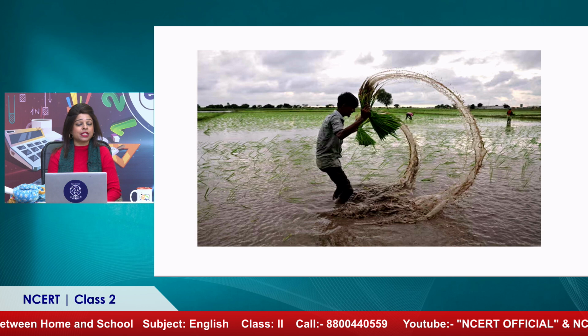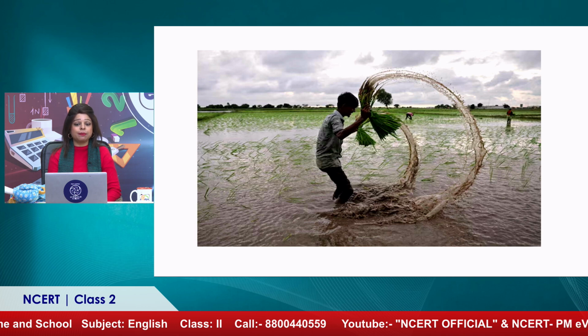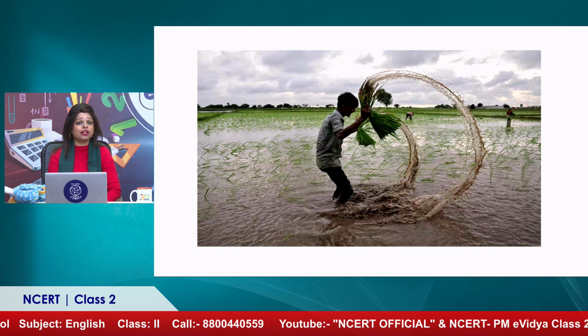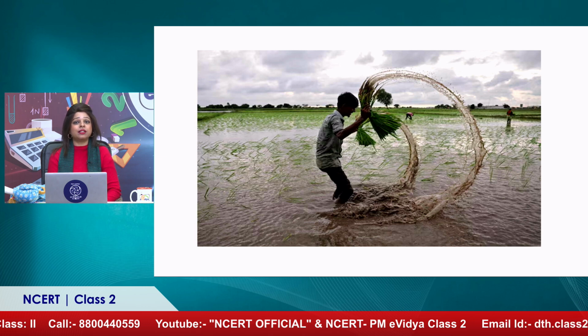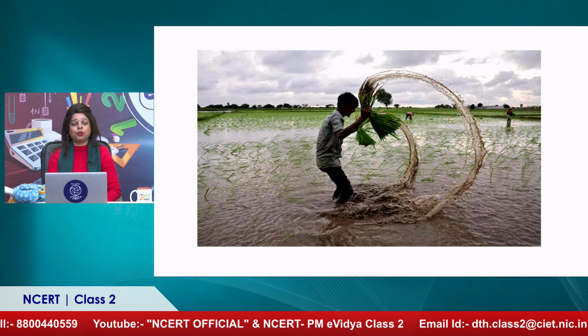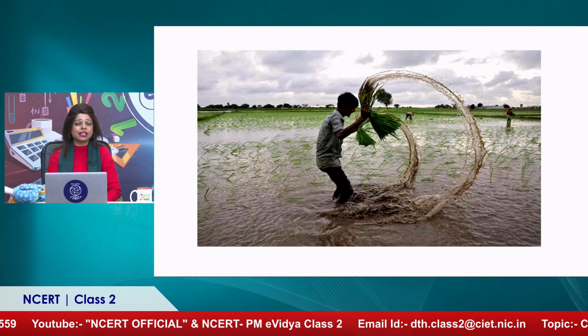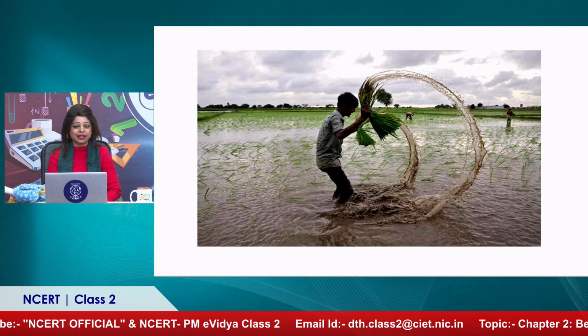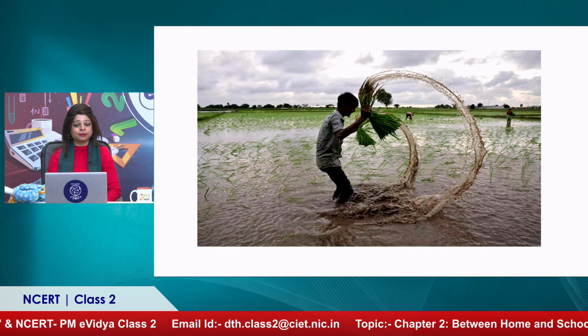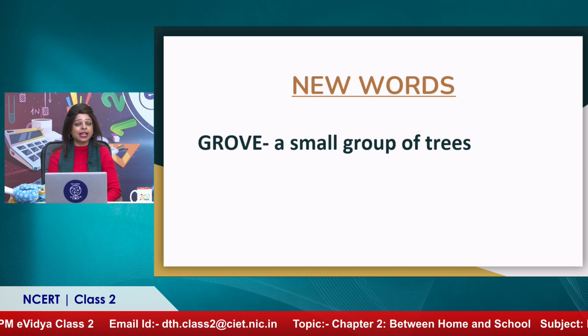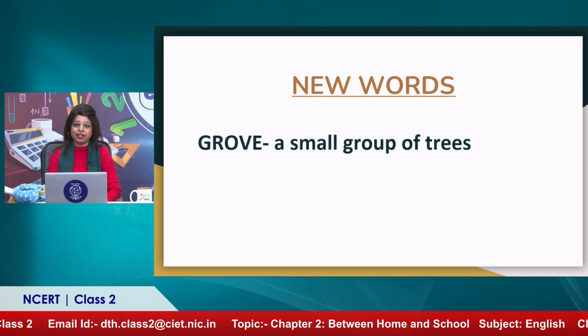And you must be amazed, if you have not already seen any paddy field, that why is there a lot of water? So I once again urge my learners who are watching this show, do write it down. Why is there so much water in this field? This is a paddy field. Going forward, the third word we have here is groove.